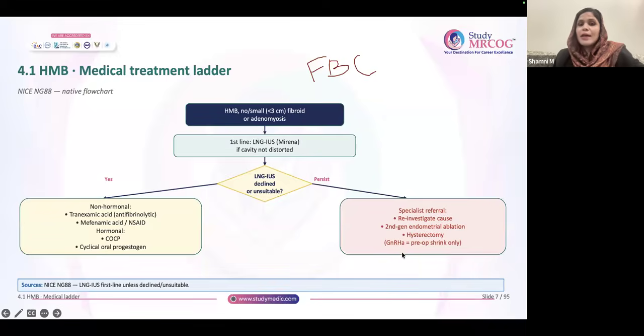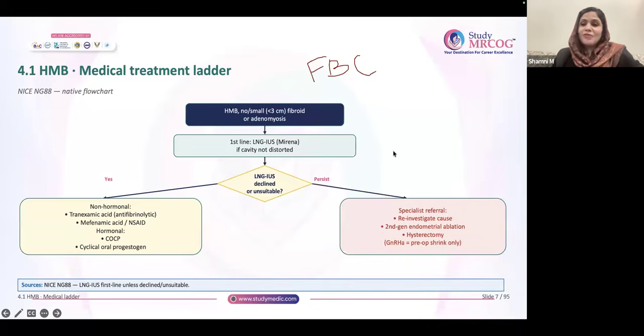So it will help in building the patient's hemoglobin. So if in the question they have mentioned an anemic patient, go for GnRH followed by hysterectomy. So two options will be there, either hysterectomy or GnRH followed by hysterectomy, and you will choose GnRH followed by hysterectomy. Correct? So don't get confused. Search through all the options and only then select your answer.